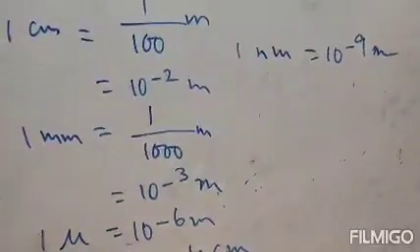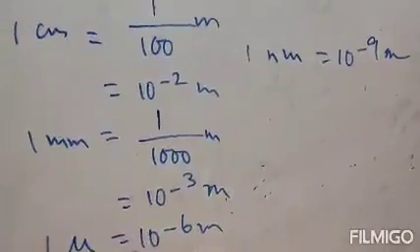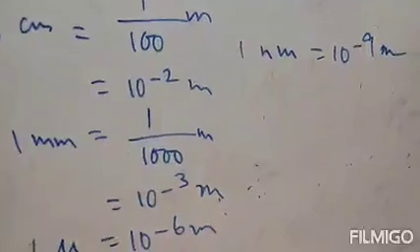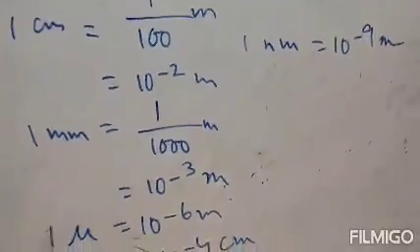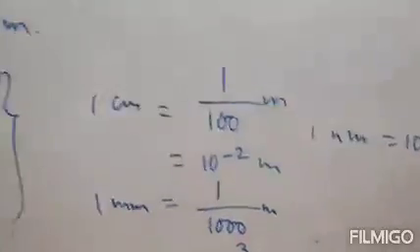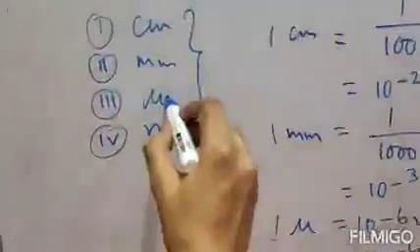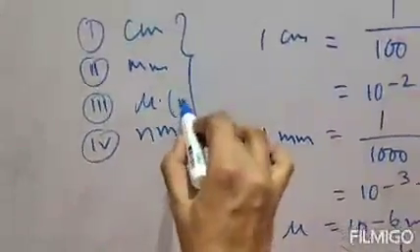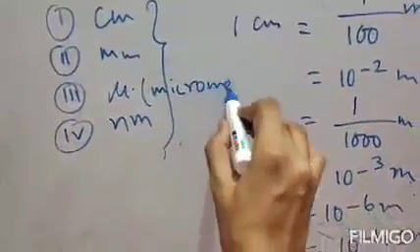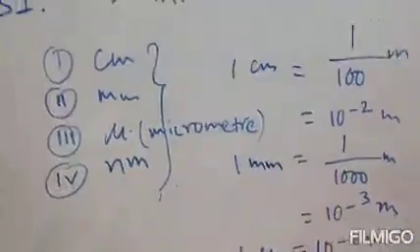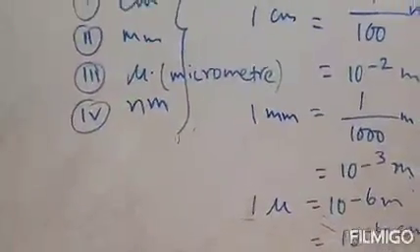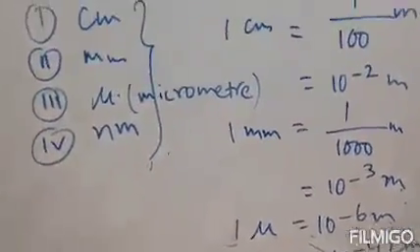The subunits of length: 1 is the centimeter, number 2 millimeter, number 3 micrometer or micron, and number 4 is the nanometer. Number 3 is the micron, or it can be said as micrometer. It can also be written as mu, that is micron, or it has another name, micrometer. Clear? These are the sub units of length, and this is how they are related to each other.